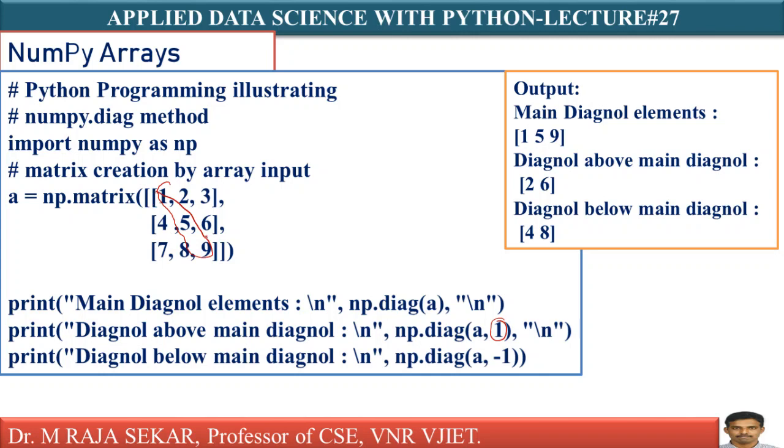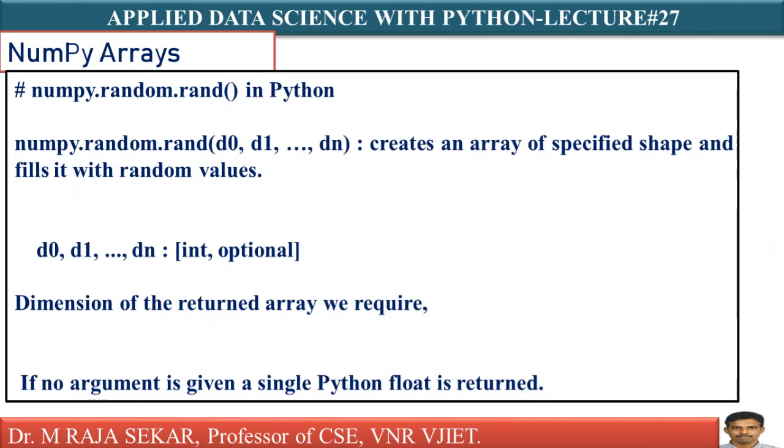Below the principal diagonal or above the principal diagonal? As it is positive, 1 is greater than 0, it will give the elements just above the principal diagonal, that is 2, 6. Why? Because K equal to 1 is greater than 0. For example, if you take K as a negative number, minus 1 is less than 0, in that case, below the principal diagonal is 4, 8. If K is less than 0, 4, 8; K greater than 0, 2, 6. Just make an experiment in Python notebook. Keep K equal to 0, greater than 0, or less than 0, and you will see.